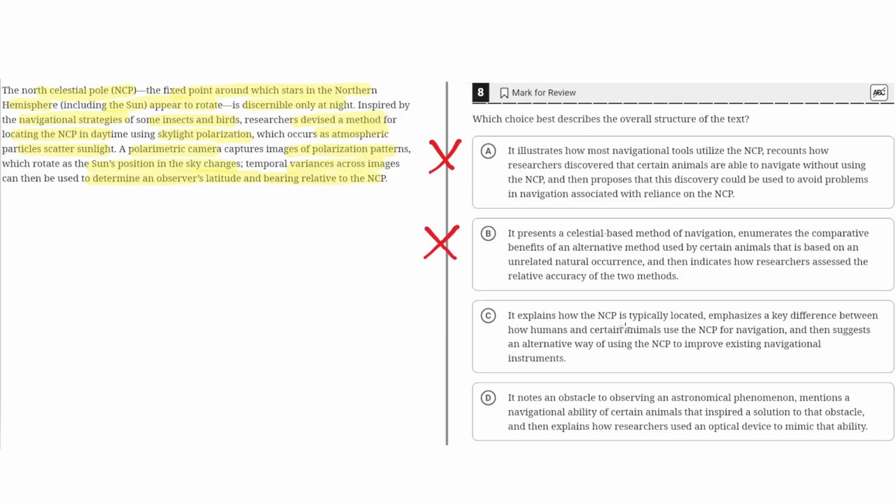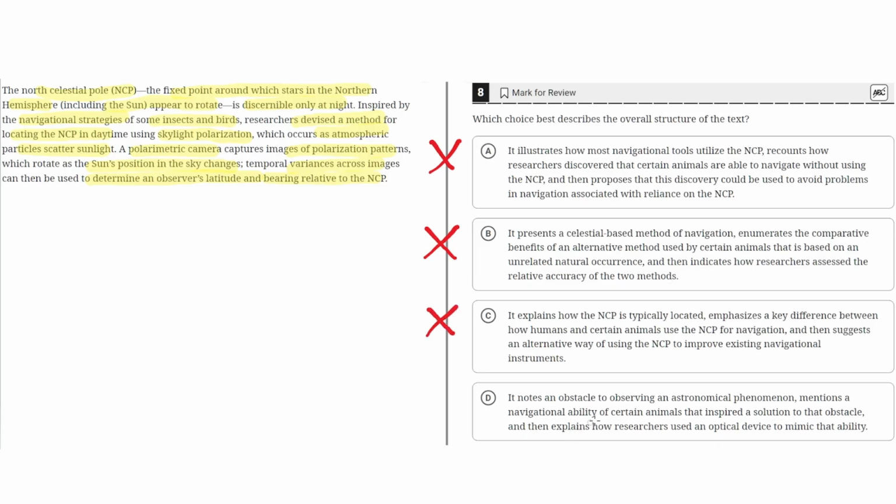C. It explains how the NCP is typically located, emphasizes a key difference between how humans and certain animals use the NCP for navigation, and then suggests an alternative way of using the NCP to improve existing navigational instruments. This is incorrect because although it does begin with how the NCP is typically located at nighttime, it doesn't emphasize a key difference between how humans and certain animals use the NCP for navigation. Instead, the text highlights how researchers were inspired by the navigational strategies of some insects and birds. So they're not comparing the differences between how humans and certain animals use the NCP. So with that, we can eliminate choice C.